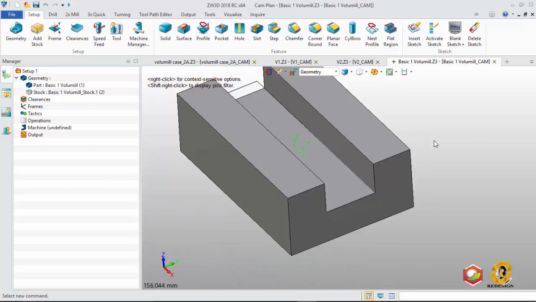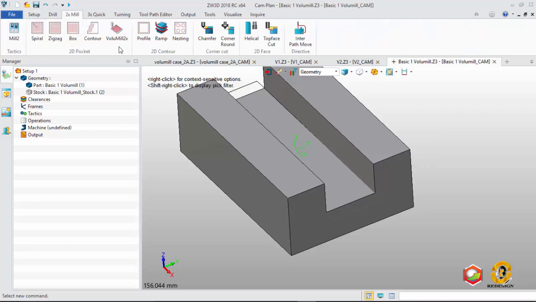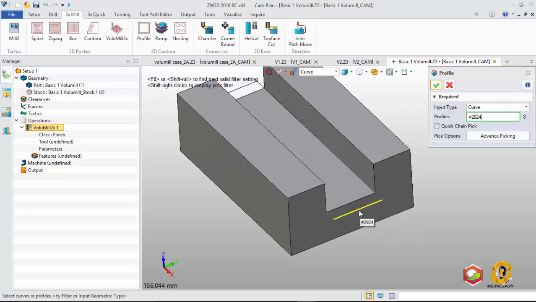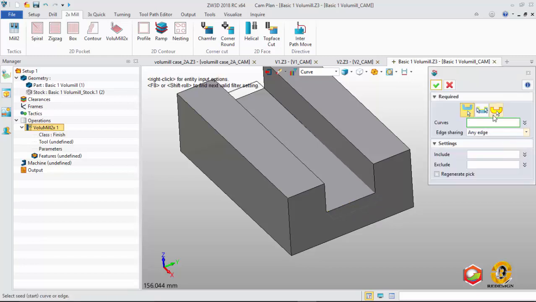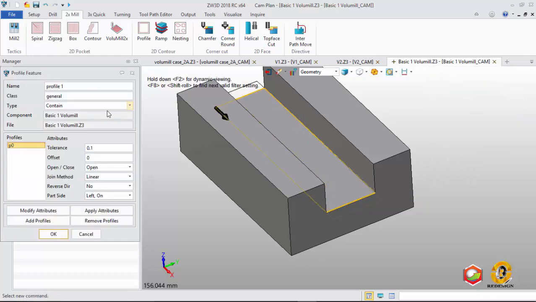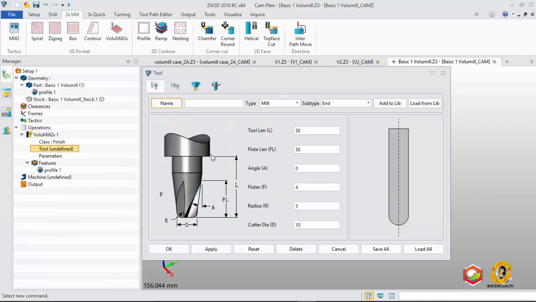First I use 2-axis milling, or Volumill. We create a profile, go to advanced setting, and face using this boundary. This is using type part.